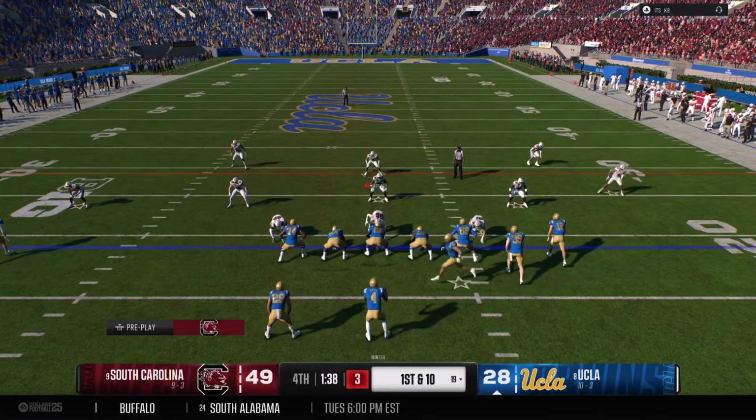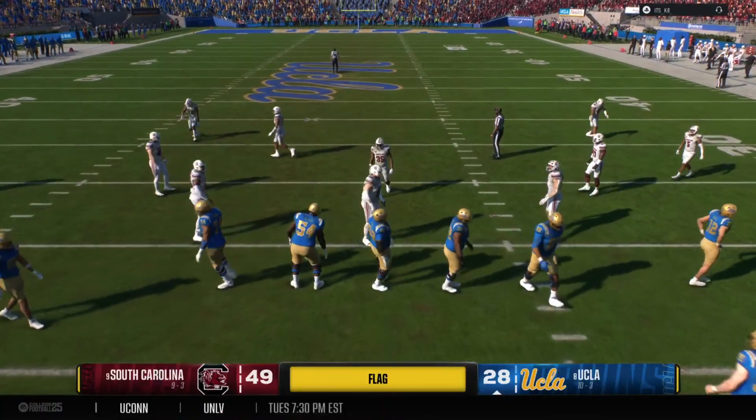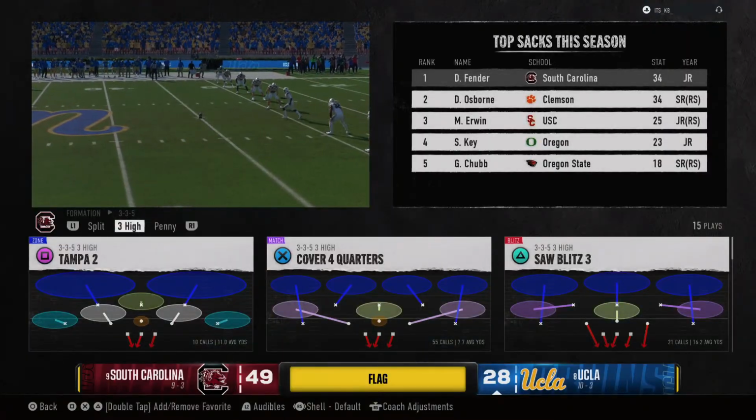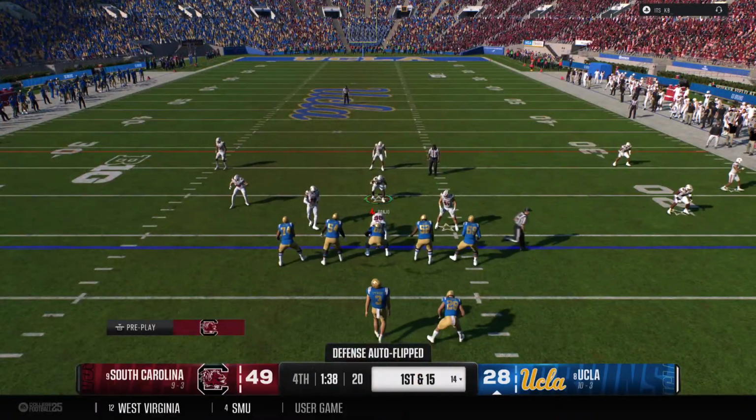Pre-snap motion from the offense. Didn't quite get the play off in time. It'll be delay of game. Quarterback lost track of the play clock, and it'll cost the offense 5. 1st down play call. How aggressive will it be?